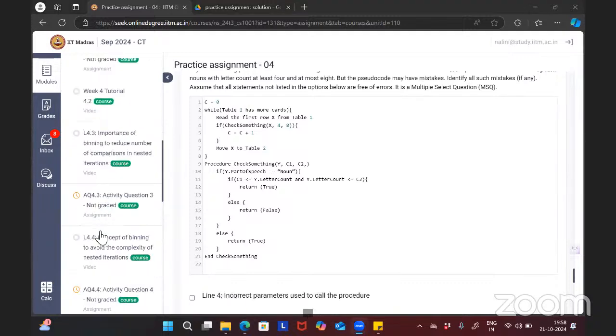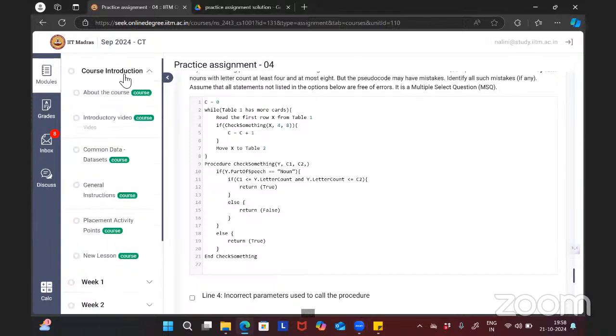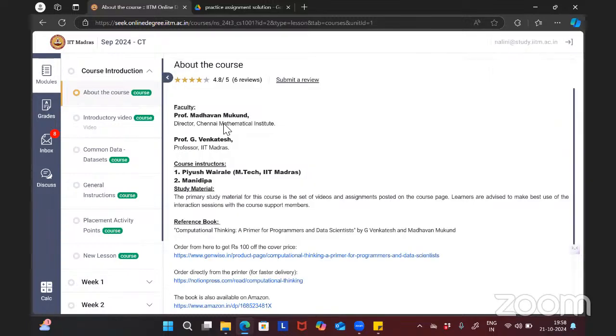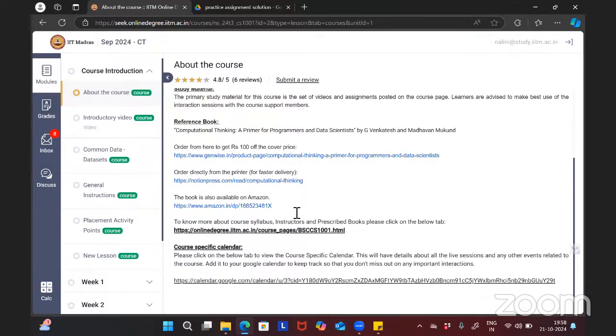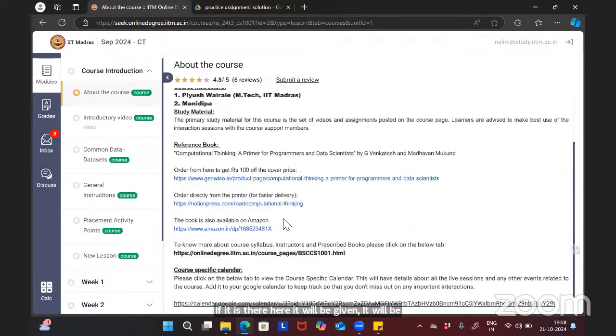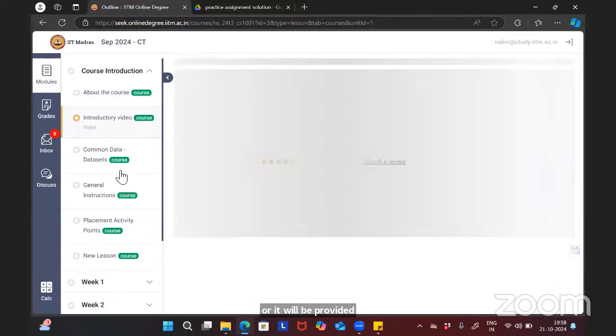Here it's not given, no. If it is there, it will be provided. If it is released, it will be on the portal or provided in the Discord. Mostly it is not there, but they're working on that.